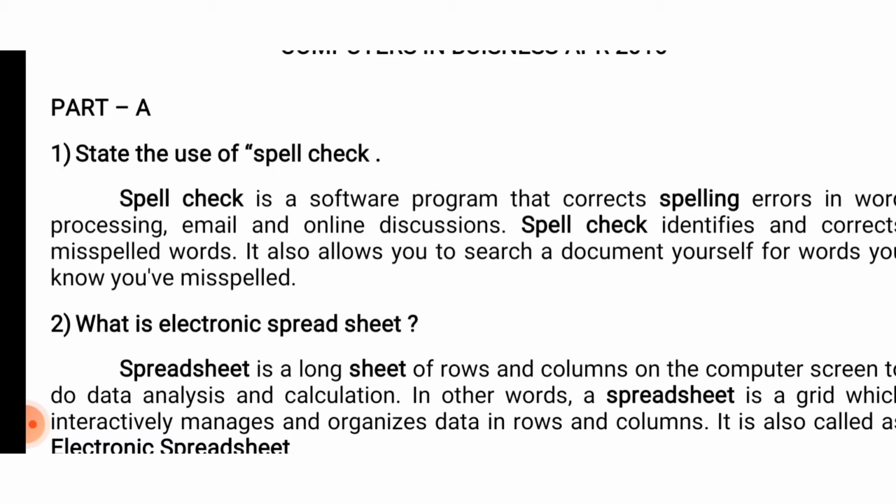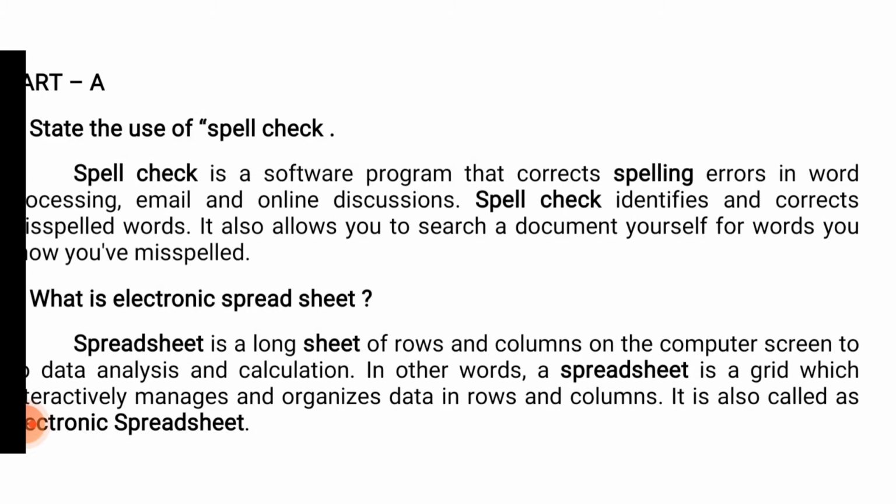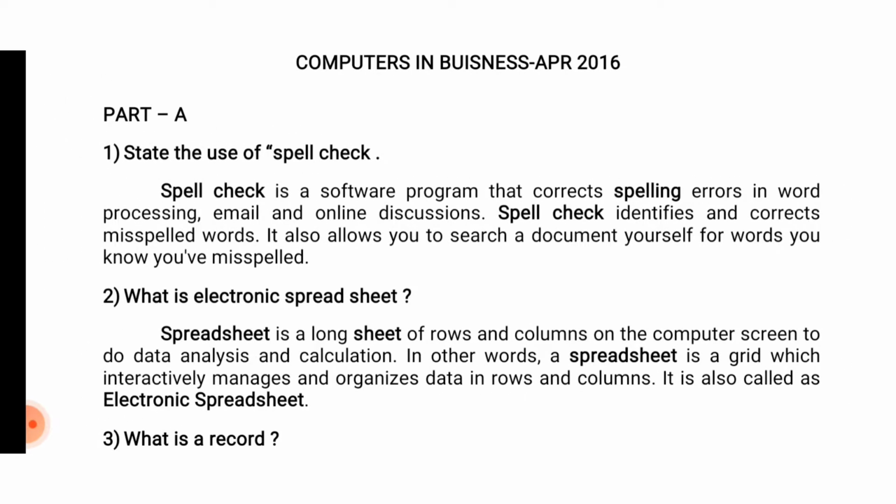First question, state the use of spell check. Spell check is a software program that corrects spelling errors in word processing, email and online discussion. Spell check identifies and corrects misspelled words. It also allows you to search a document yourself for words you know you have misspelled.